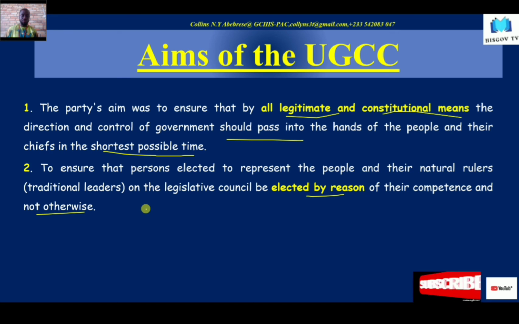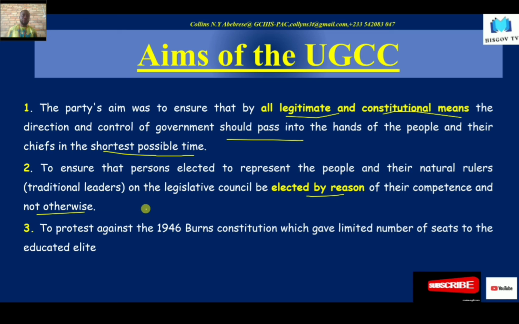All right? Good. And also to protest against the 1946 Burns constitution, which gave a limited number of seats to the educated elite. And so we also recall that only 5 seats were reserved for the educated elite, as opposed to 13 seats reserved for the chiefs. And so they wanted to oppose that. And in that sense, a new constitution was drawn in 1951 to reflect the aspirations of these people.